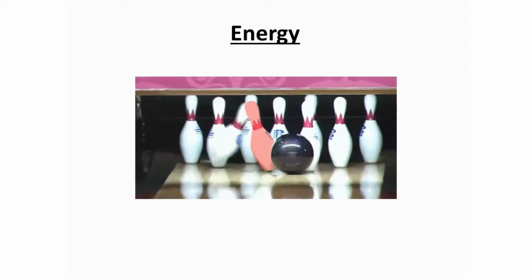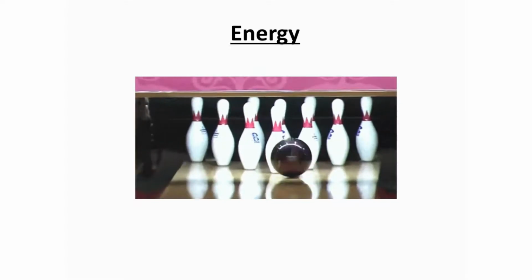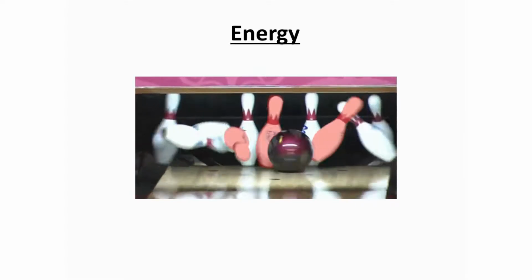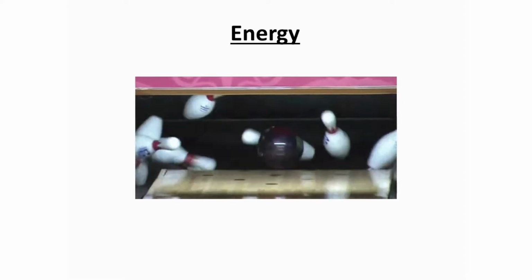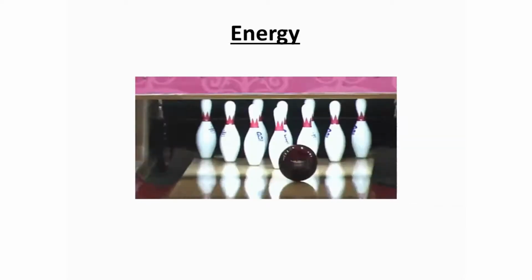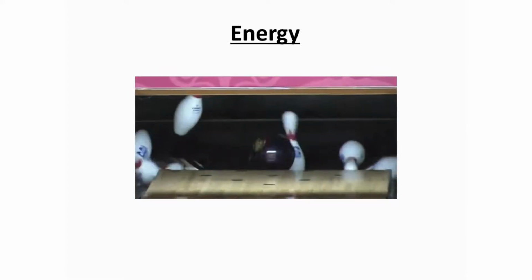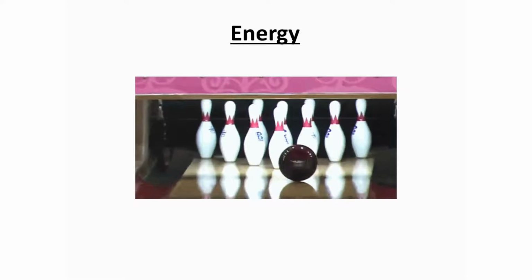Look at this example. You can see this moving ball is capable of knocking down the pins. Thus we can say that this moving ball has some energy which is transferred to the pins, which knocks down the pins. When the ball hits the pins, the energy of the ball decreases, whereas the energy of the pins increases, which makes the pins move and fall down.